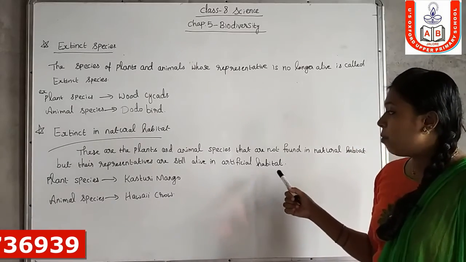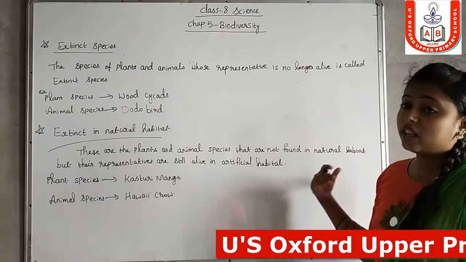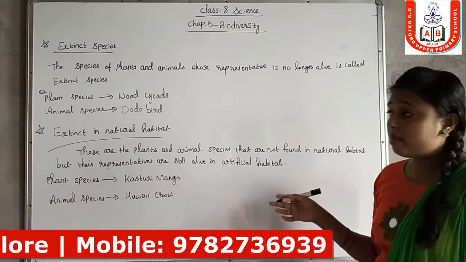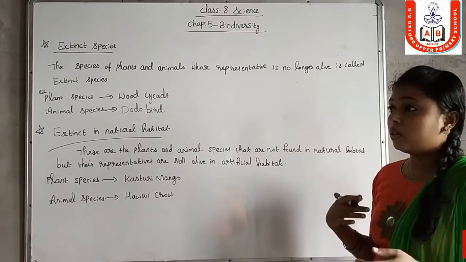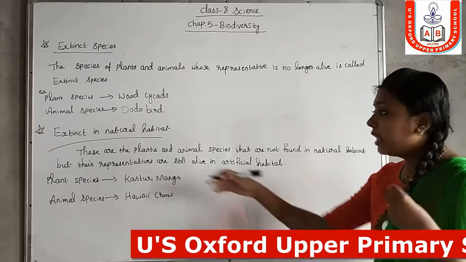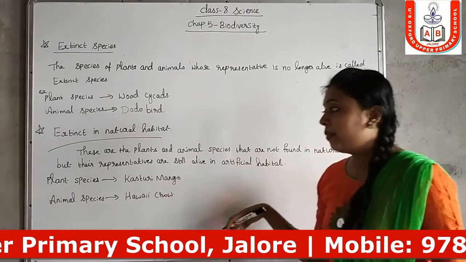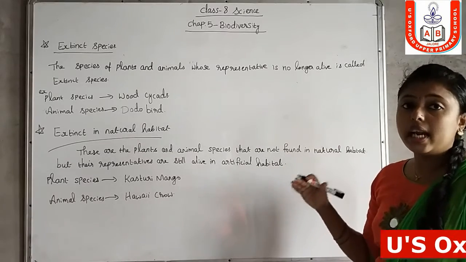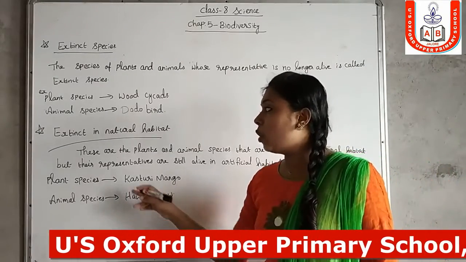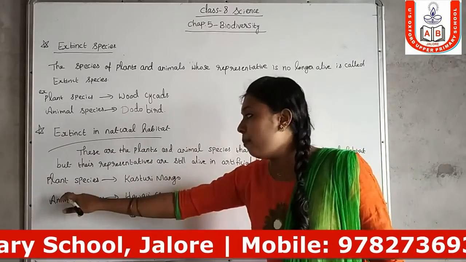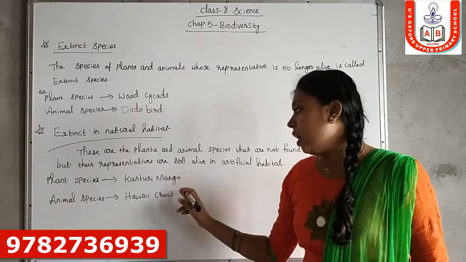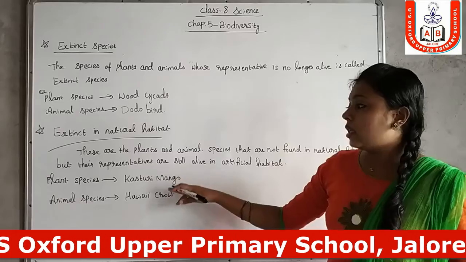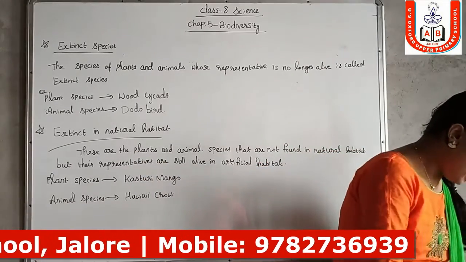These are the plants and animal species that are not found in their natural habitat, but their representatives are still alive in artificial habitat, for example, zoos. They are no longer present in their natural habitat, only present in artificial habitats. These type of species are called extinct in natural habitat. For example, plant species Kasturi mango and animal species Hawaii crow. These are the two examples for the species extinct in natural habitat.